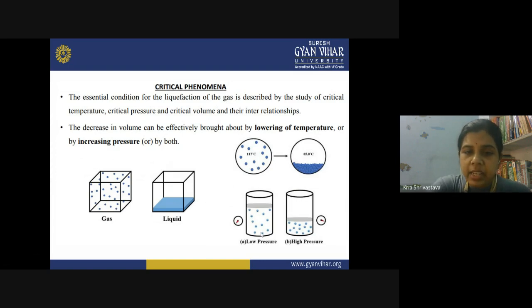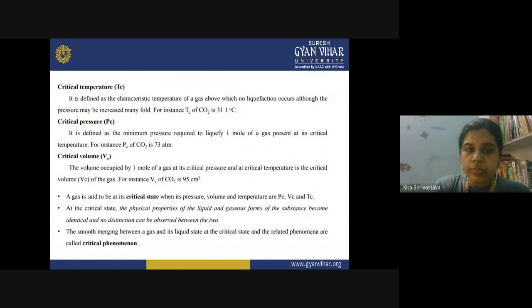You can see here the low pressure and high pressure value. When you are increasing the pressure, the molecules are coming closer. Now see, liquefaction of the gas is only possible when it has attained a certain temperature and a certain pressure, and this is the critical phenomenon.